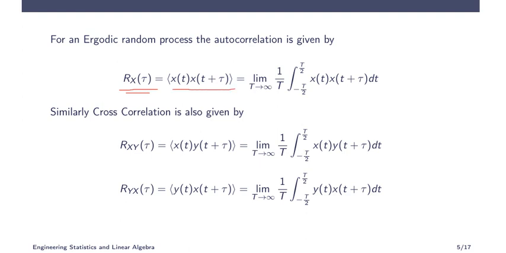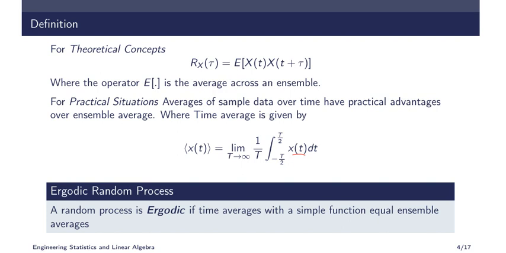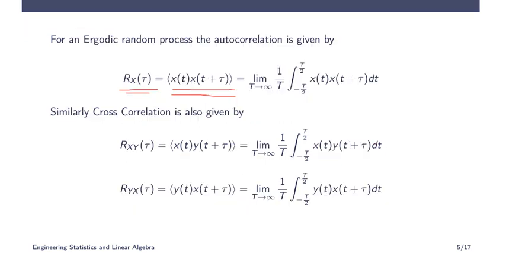So using the time average method, the time average of x of t into x of t plus tau will be, instead of only x of t as earlier, now x of t into x of t plus tau, so this portion will also change. Considering that, we find the time average over all values of dt and divide by the total time. So we will get this one.